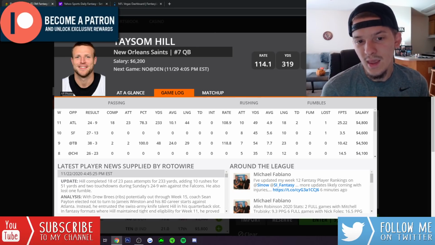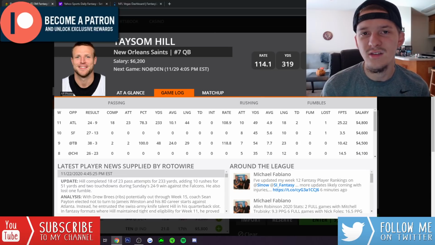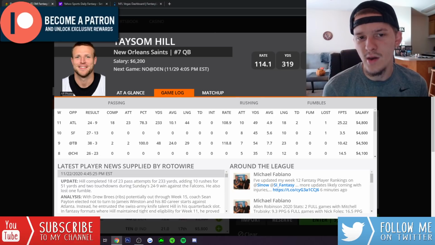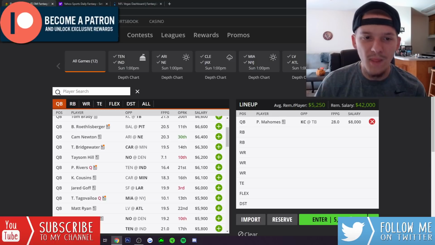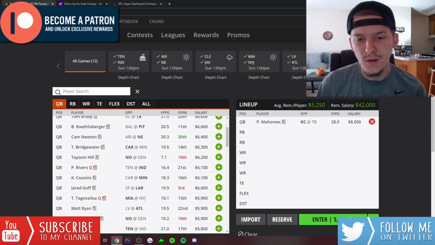Even if he only throws for 200 yards, he could still give you 60 rushing yards and multiple rushing touchdowns. The rushing upside is what's going to make Taysom Hill a play every week. So I think because of that, he is still in play for me, even with the price coming up. With the price up to 6,200, nobody's going to play him. He's going to be really, really low owned. So I do like Taysom Hill in tournaments. I'm still interested in him, even with the price coming up.